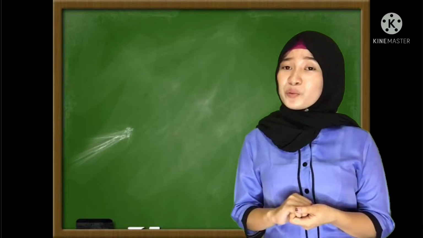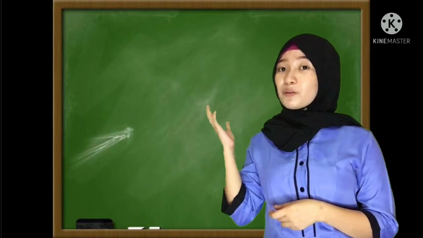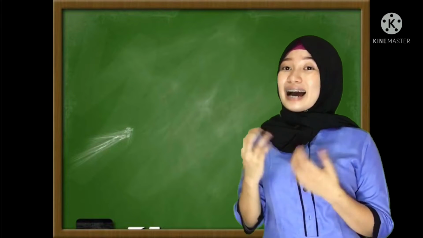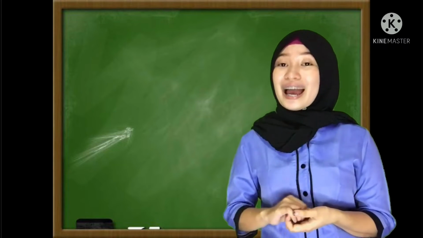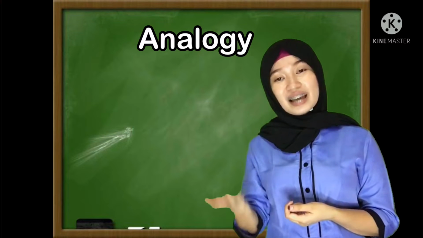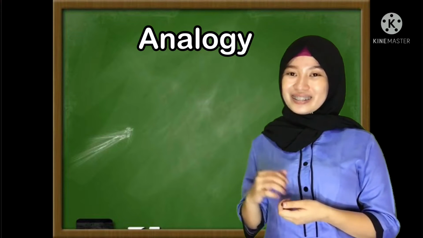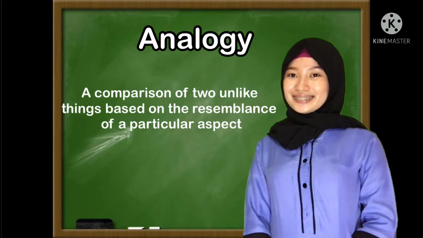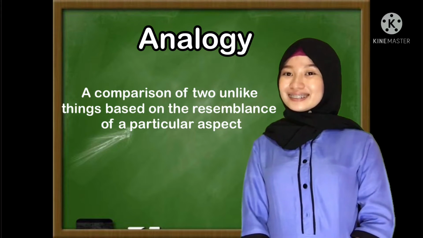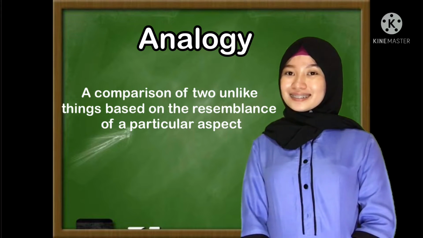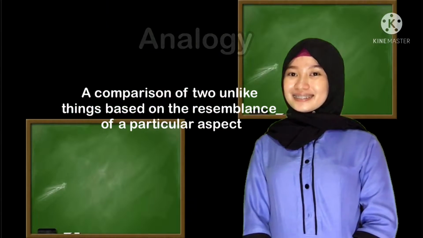The reason why we are trying to know the relationship of each paired word is that our topic for today is about analogy. And let us now define what is analogy. Analogy is a comparison of two unlike things based on the resemblance of a particular aspect.